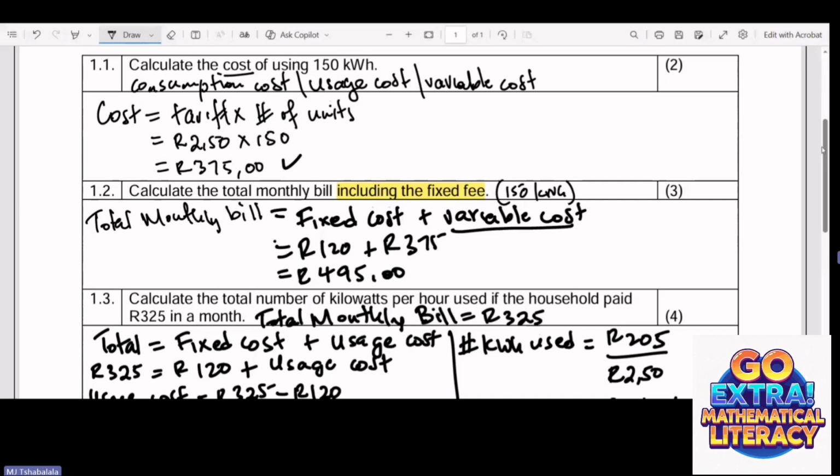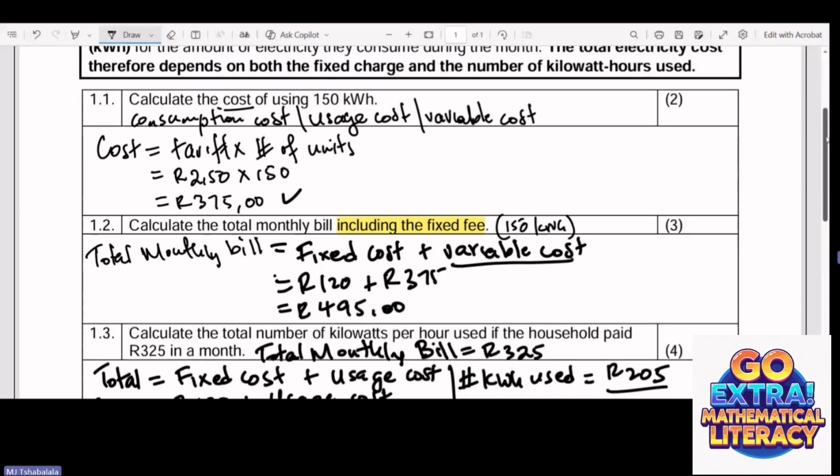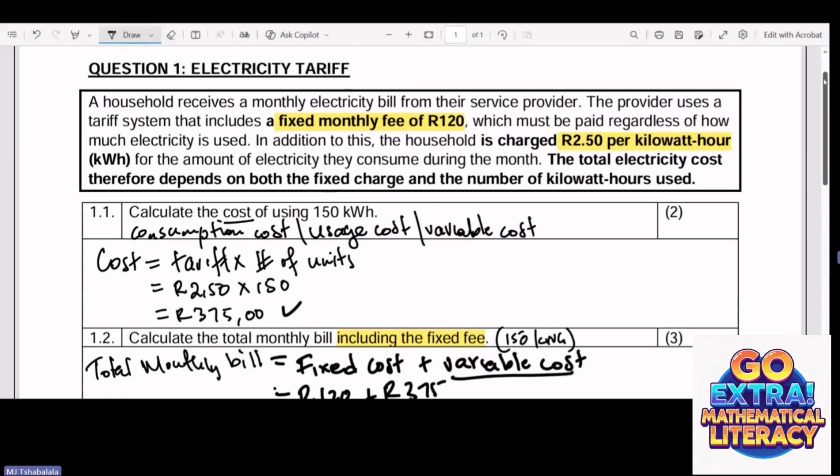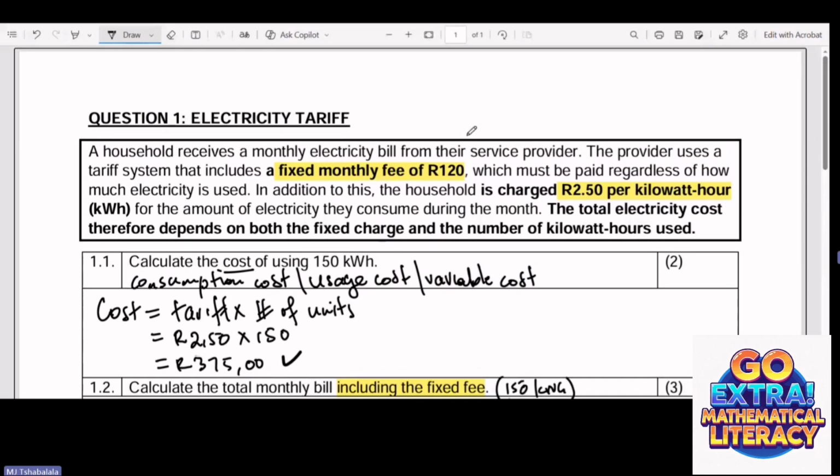It's a level 2 question for grade 10 mathematical literacy. The context of this question is based in grade 9 and also grade 10. But you must understand that in grade 9, this question is part of mathematics.